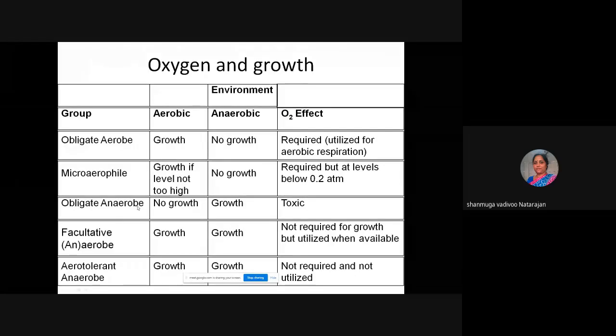Obligate anaerobes will die in the presence of air, and they grow in an anaerobic environment. Oxygen has a toxic effect on them. Facultative anaerobes can grow both in aerobic and anaerobic conditions. Oxygen is not required, but if it is available, they will utilize it. Aerotolerant anaerobes also grow in aerobic and anaerobic conditions, but oxygen is not required and they do not utilize it.